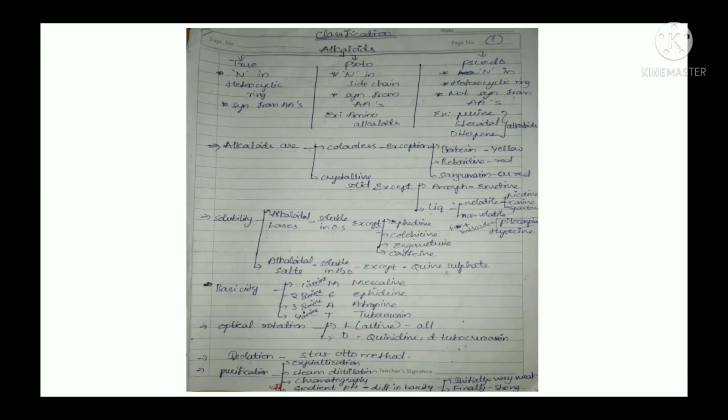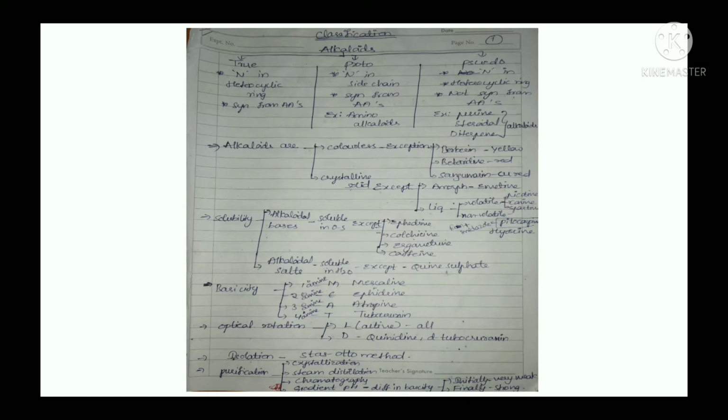Next, optical rotation. It means the compound has the ability to rotate the plane polarized light either to the left or right. If it rotates right, it means it is dextro, D. And if it rotates left, it means levo. So most alkaloids are levo except quinidine and D-tubocurarine, which are dextro.